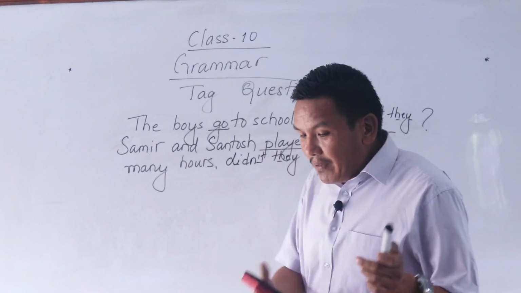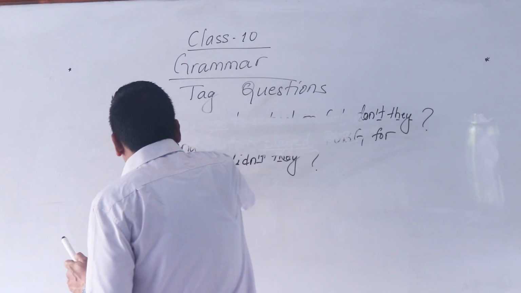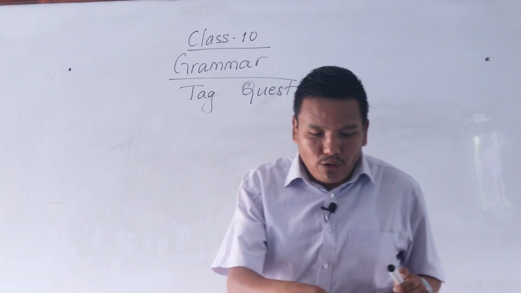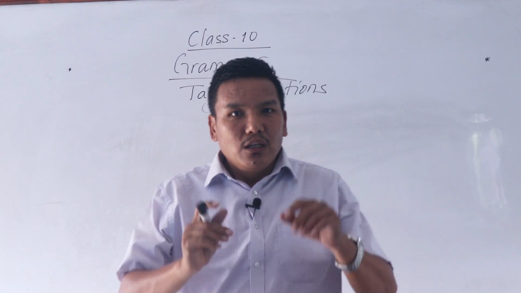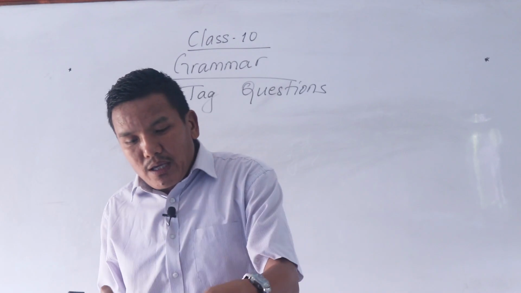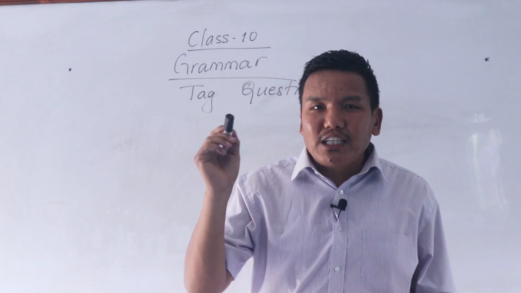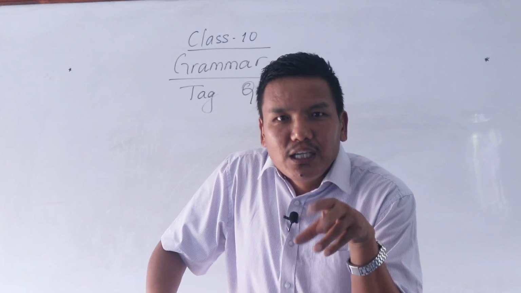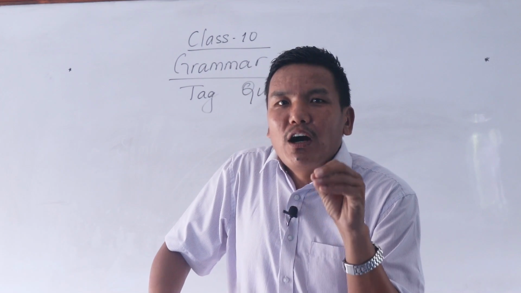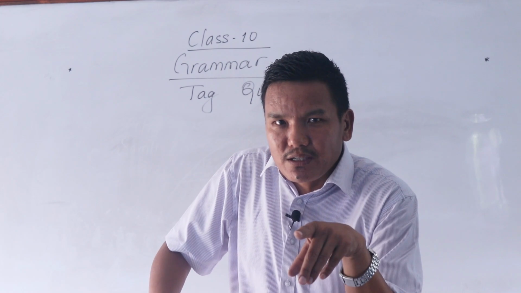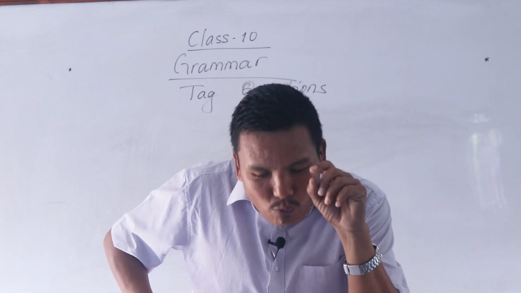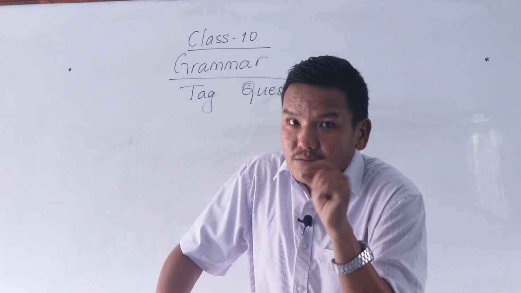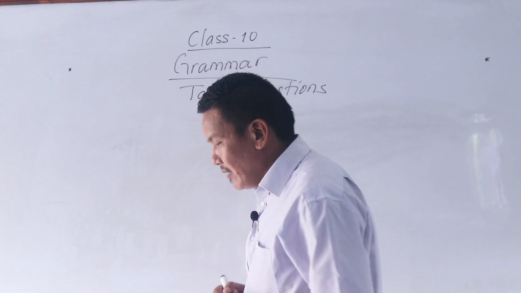Okay. Now the rule is, till now, all the examples I gave you were affirmative sentences or positive sentences. So what we should learn is that a negative sentence has a positive tag.